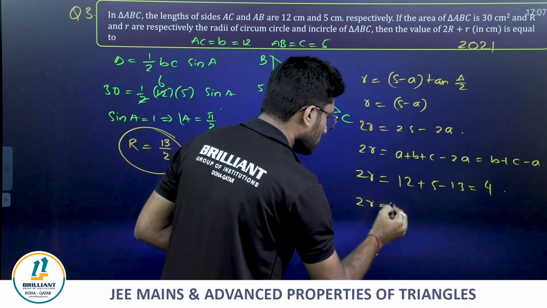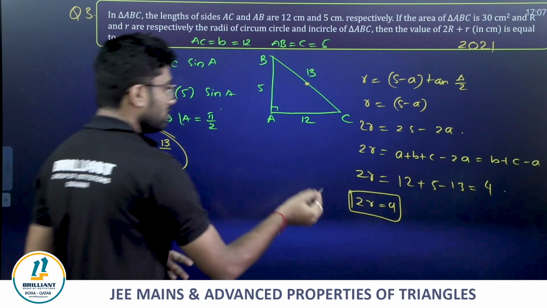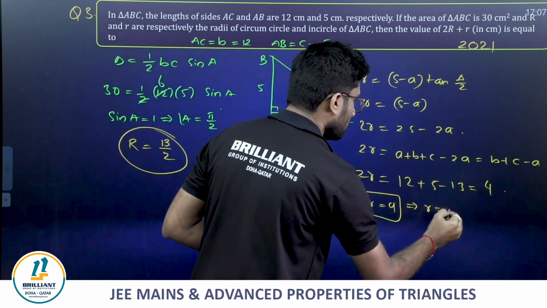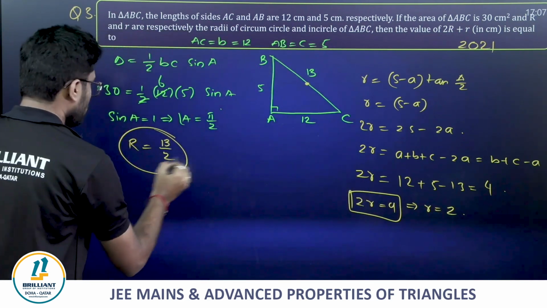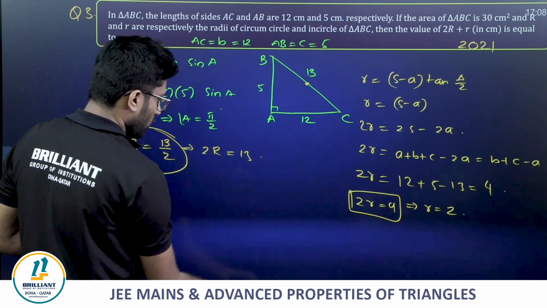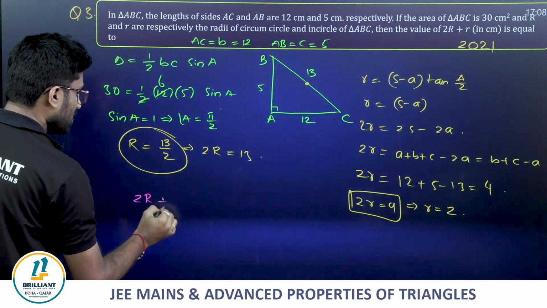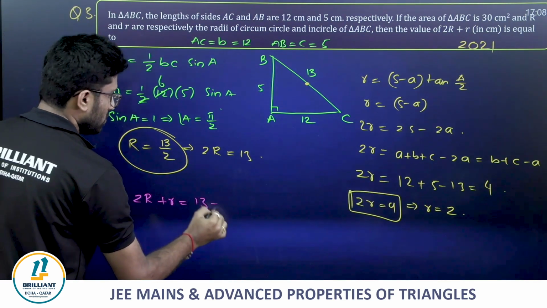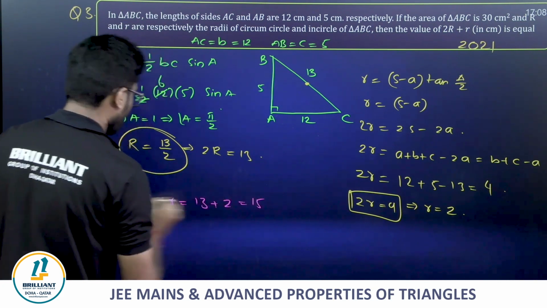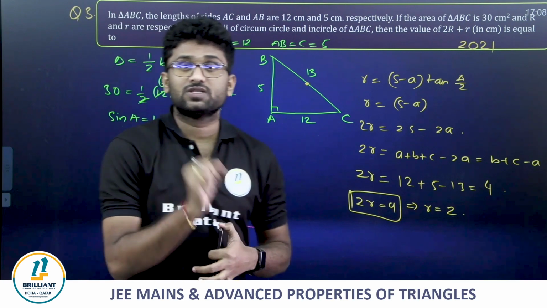So 2r is equal to 4 we got, which implies r equals 2. And 2 times circumradius is 13. Now the final expression they are asking, 2R plus small r, is equal to 13 plus 2, which is equal to 15. See how simple it is, friends, how simply we did.